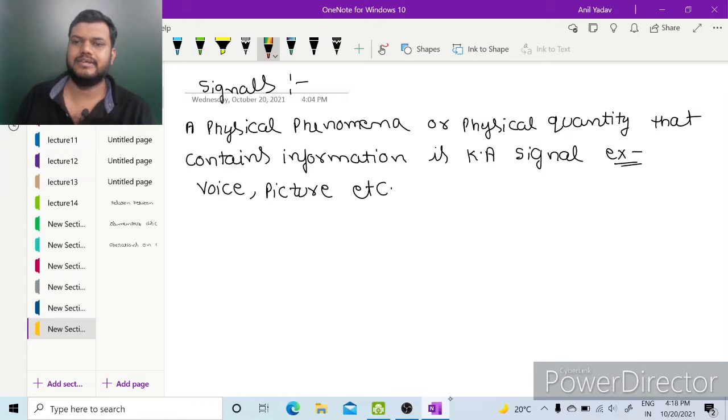So a signal is a physical phenomenon or physical quantity that contains information. A physical phenomenon or a physical quantity that contains information is known as a signal. For example, voice, picture, etc.